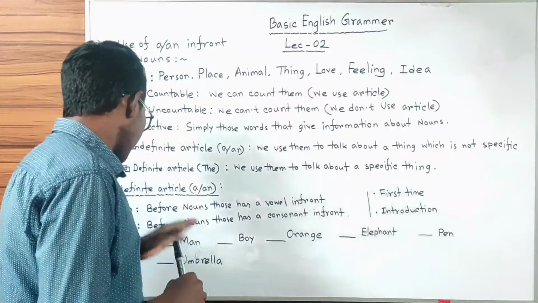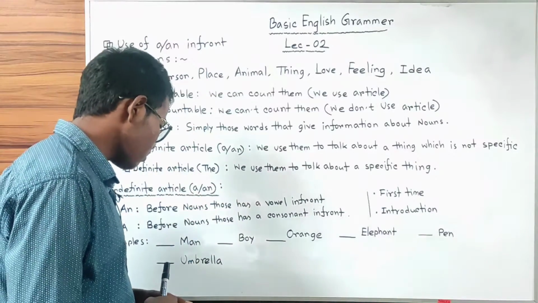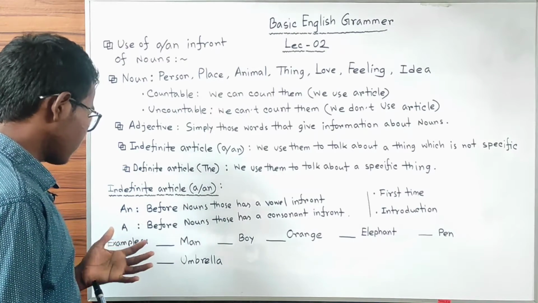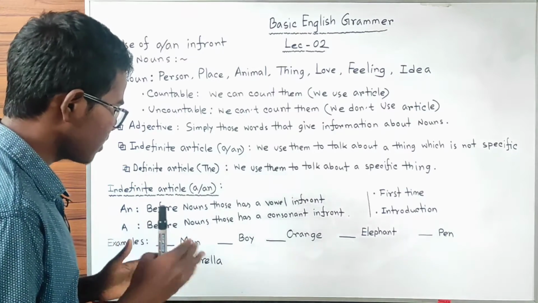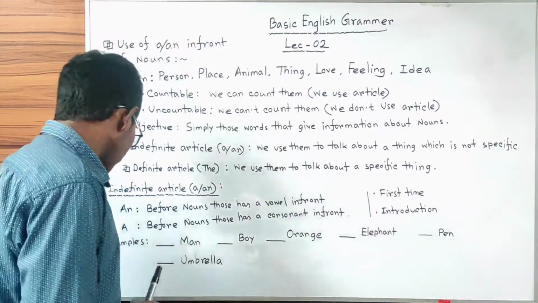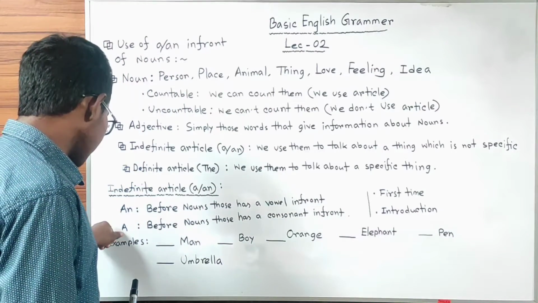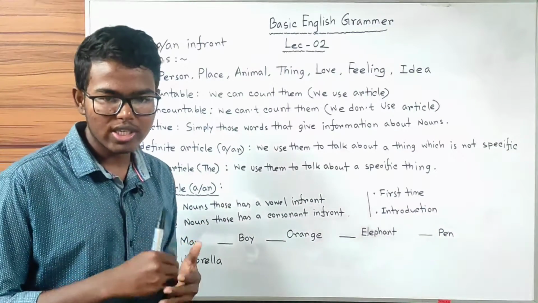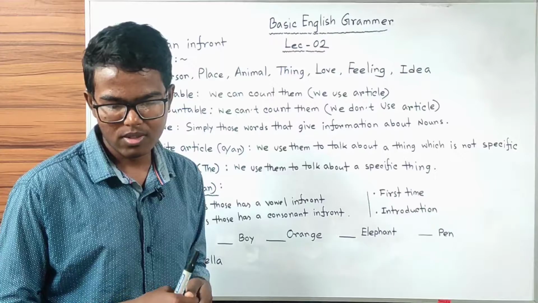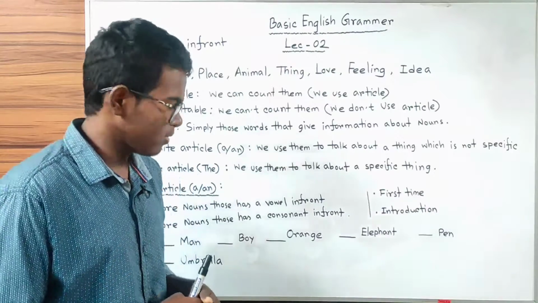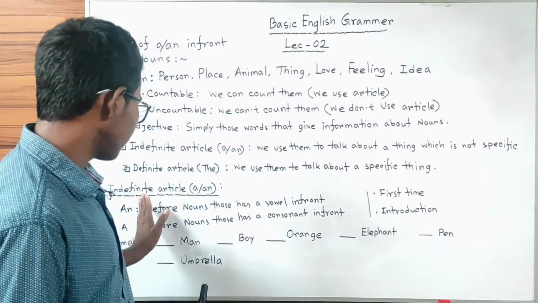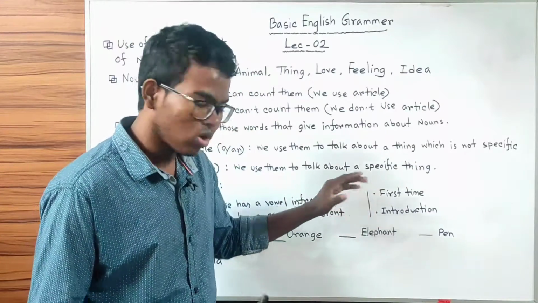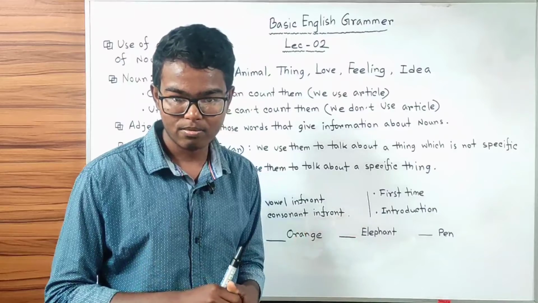We use the indefinite article an before nouns that have a vowel in front, and we use the indefinite article a before nouns that have a consonant in front. And as I told you some time before, we use an indefinite article when we talk about a thing for the first time or we are introducing anything.